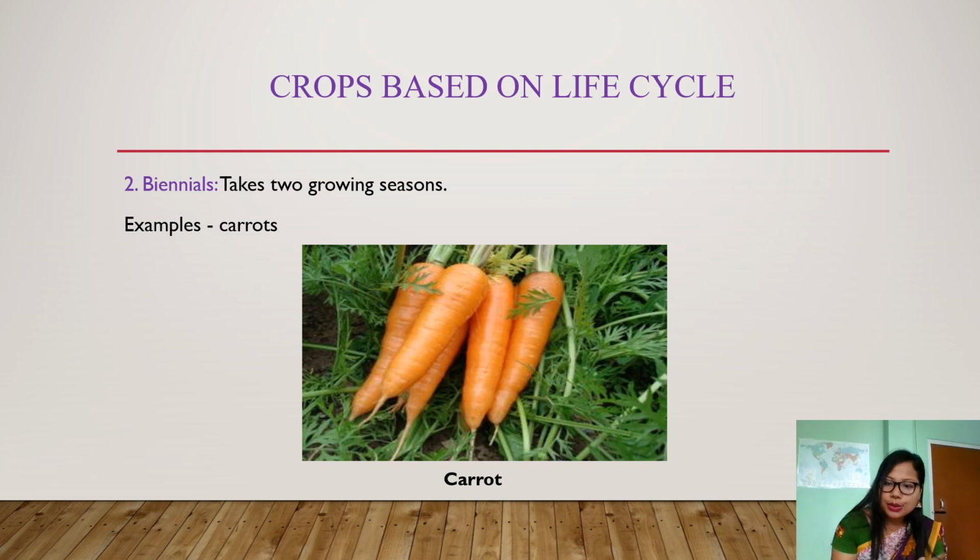Then the energy in the food they have stored in the first year is used to produce fruits and seeds in the second year. Simply remember that in the first year they store their food in the roots, and in the second year they use that food to produce fruits and seeds. An example of biennial crops is carrots.